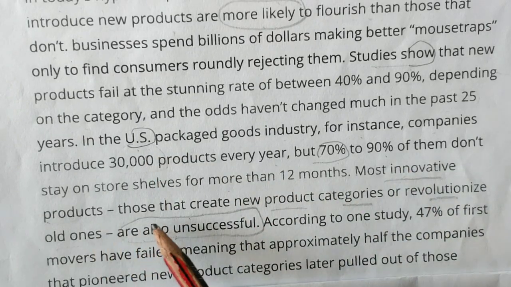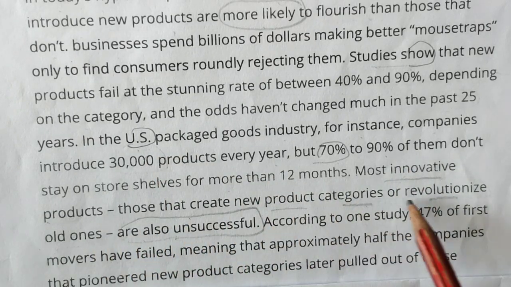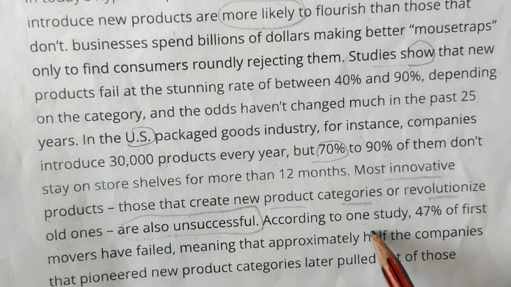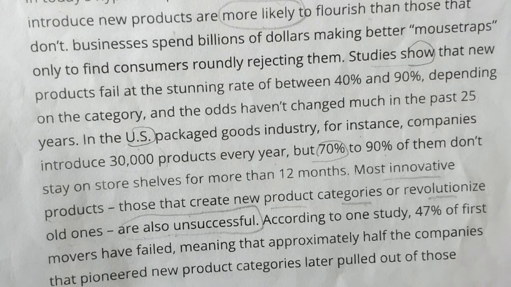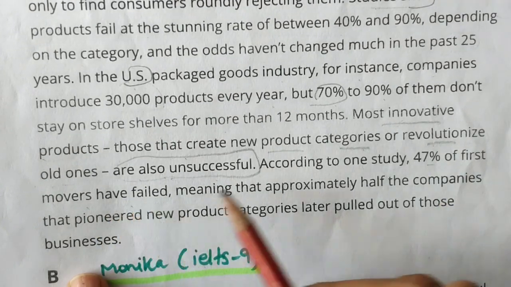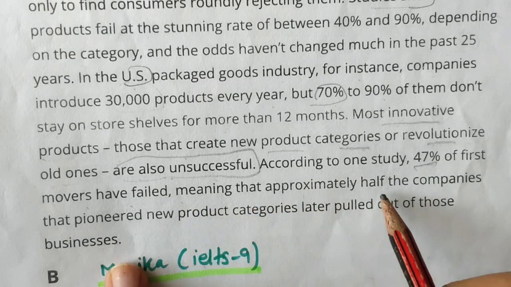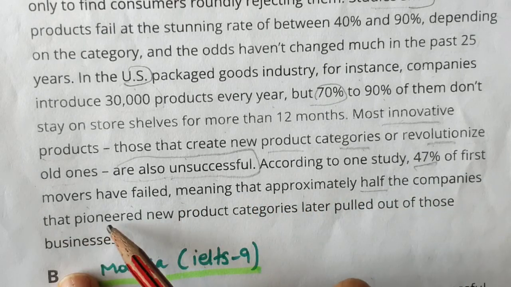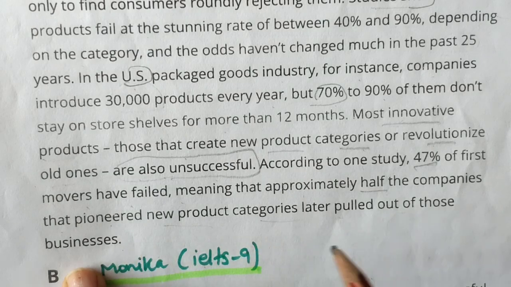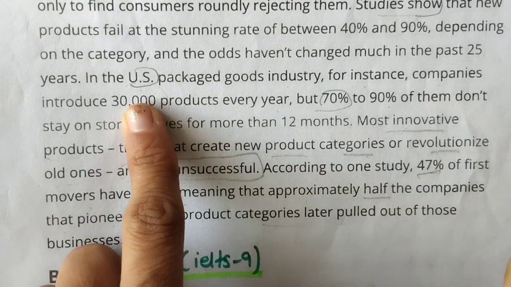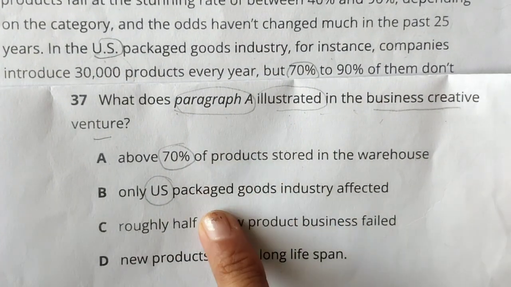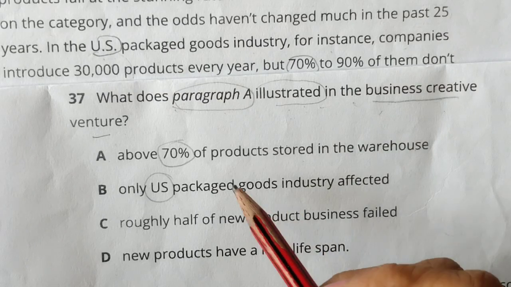Most innovative products, those that create new product categories or revolutionize old ones, are also unsuccessful. According to one study, 47% of first movers have failed, meaning that approximately half the companies that pioneered new product categories later pulled out of those businesses. So they are not talking only about the US. Now let's read all the options and just eliminate 2 out of the 4, or 3.